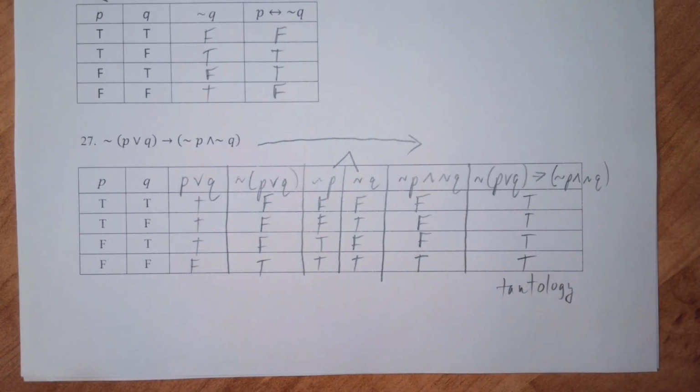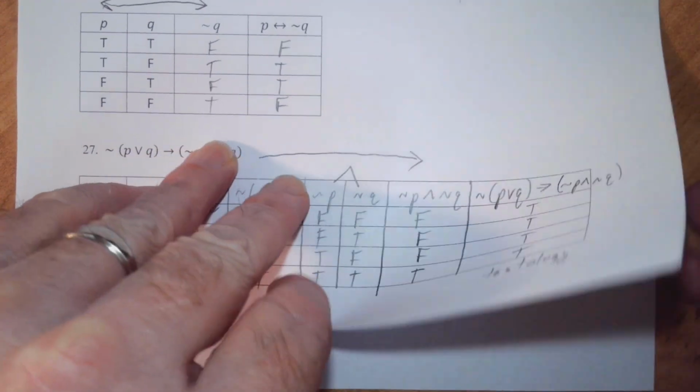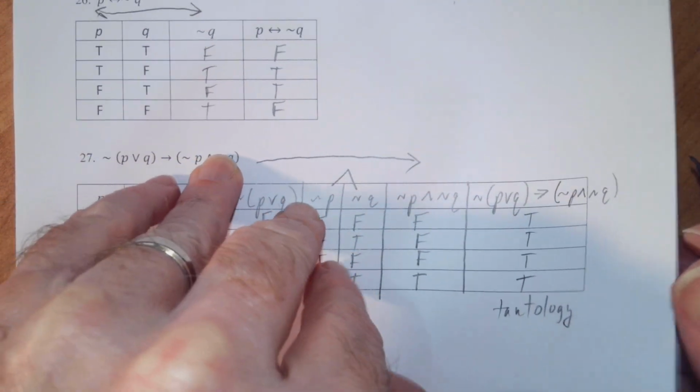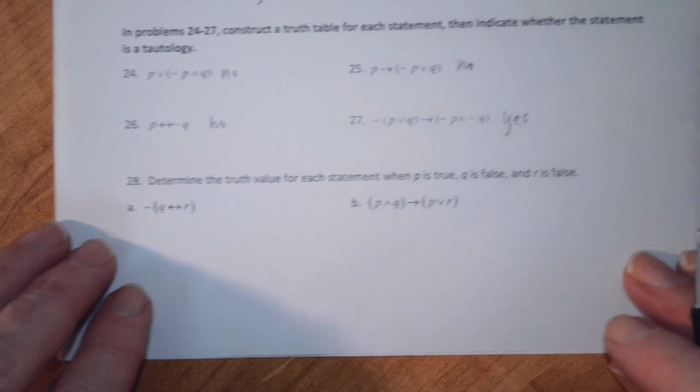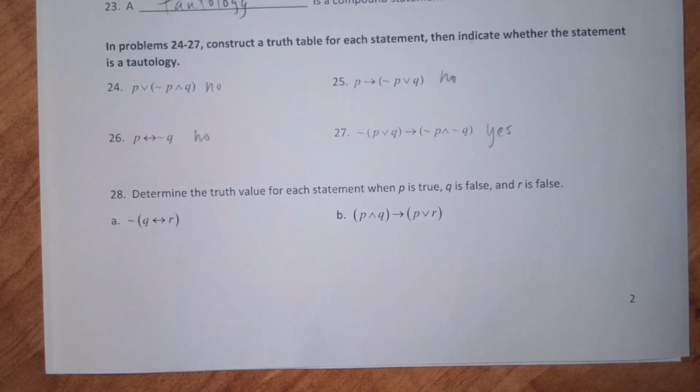All right, so let's wrap things up here. We got one more problem to do for this first part. All right, so on number 28, it says determine the truth value for each statement when P is true, Q is false, and R is false.